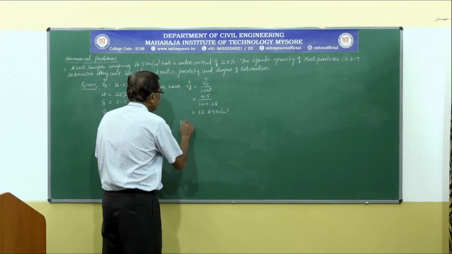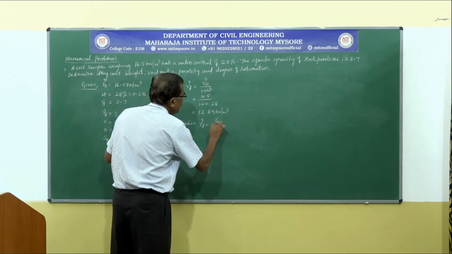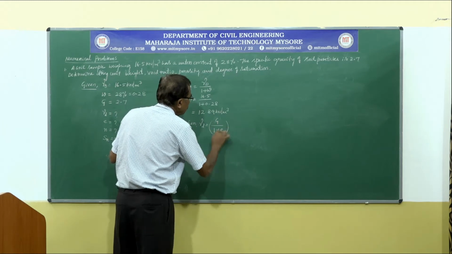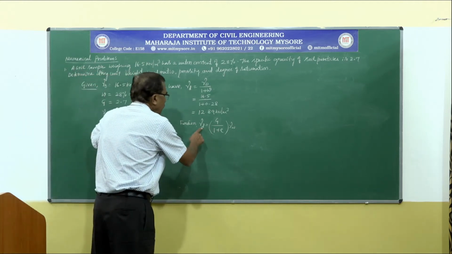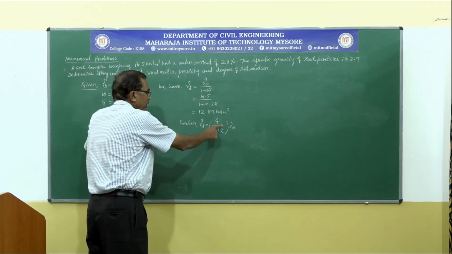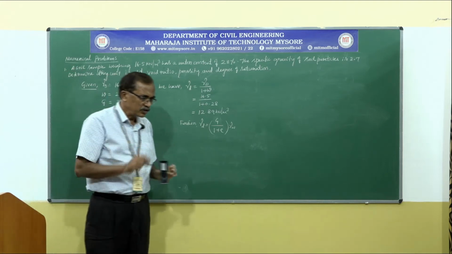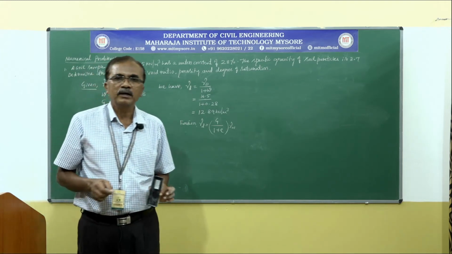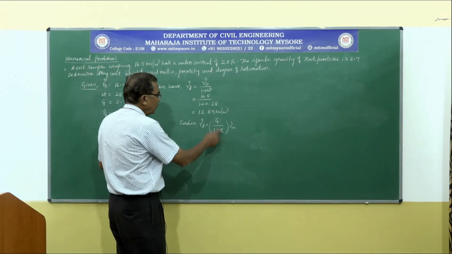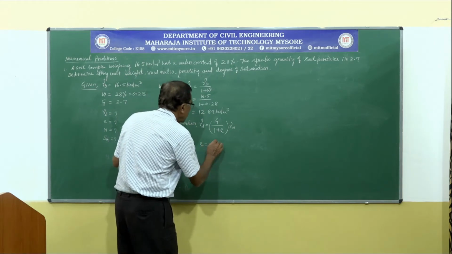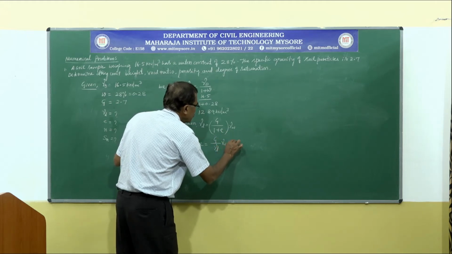Further, gamma D is equal to G divided by 1 plus e into gamma W. So here gamma D is known, G, specific gravity, is known, and the unit weight of water is known. Always we have to assume the unit weight of water in SI system as 9.81 kilonewton per meter cube unless specified. Here the only unknown is e, therefore e is equal to G divided by gamma D into gamma W, minus 1.